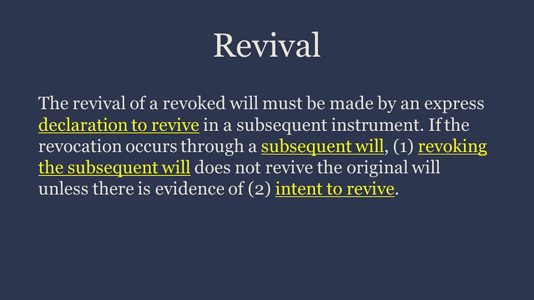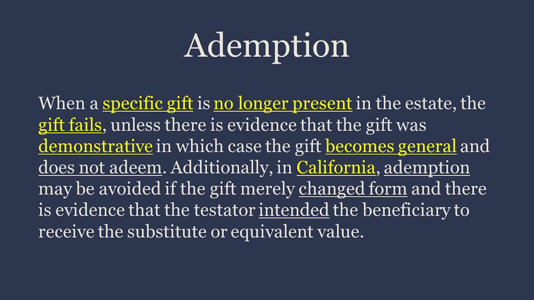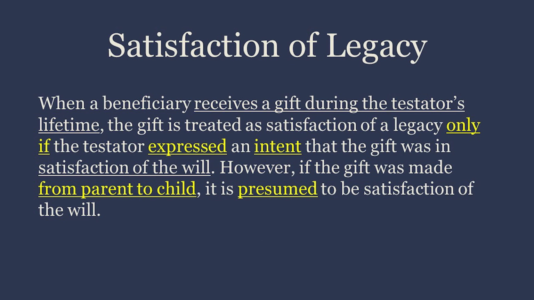Ademption. When a specific gift is no longer present in the estate, the gift fails, unless there is evidence that the gift was demonstrative, in which case the gift becomes general and does not ademe. Additionally, in California, ademption may be avoided if the gift merely changed form and there is evidence that the testator intended the beneficiary to receive the substitute or equivalent value.